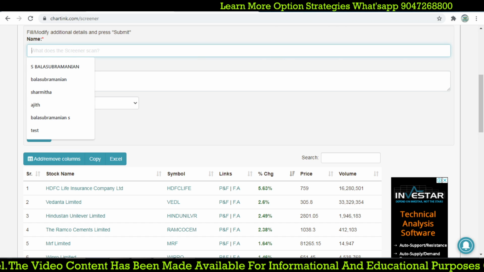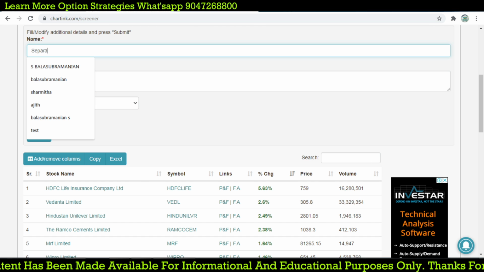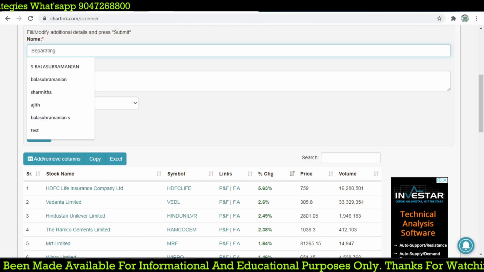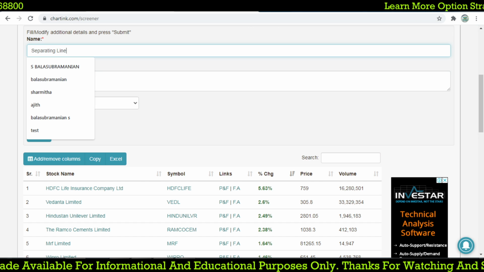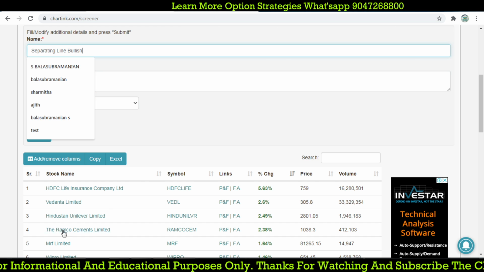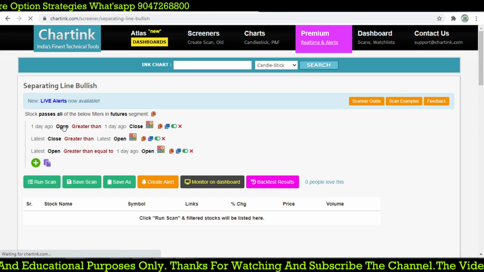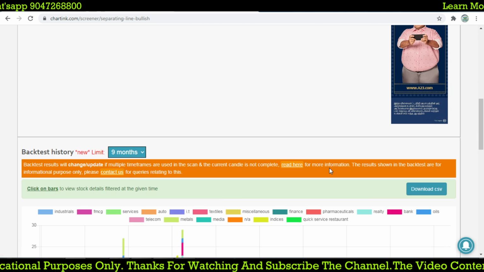Separating line. Separating line, that is, we are going to take a bullish one. Okay, so we'll save that. So let's go to backtest. Are there any stocks which form this?